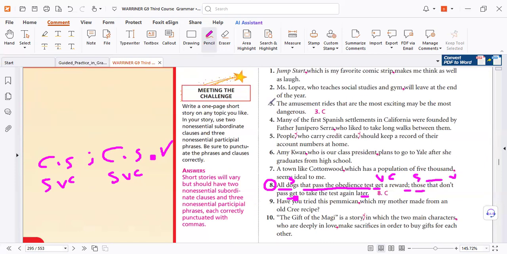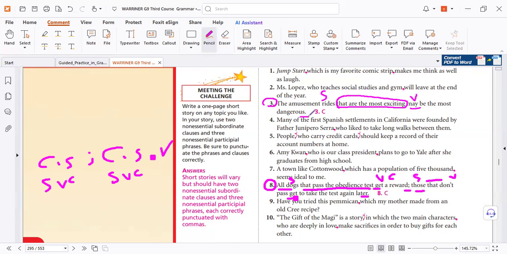Again, number 3, why correct? We check the rules. The museum, the amusement rides that are the most exciting: relative clause using that, subject, verb, and then complement. So it's a simple sentence, correct?